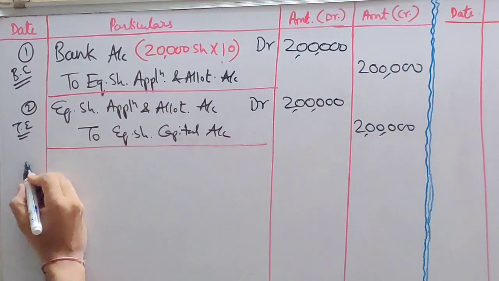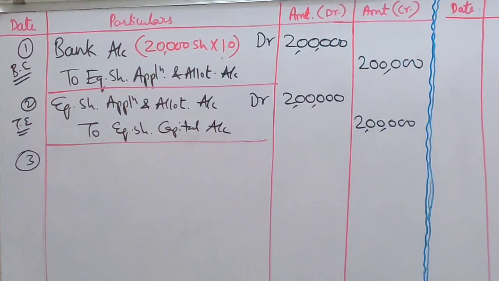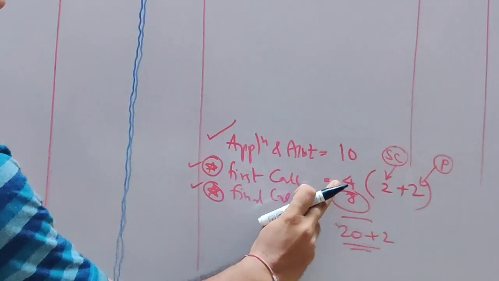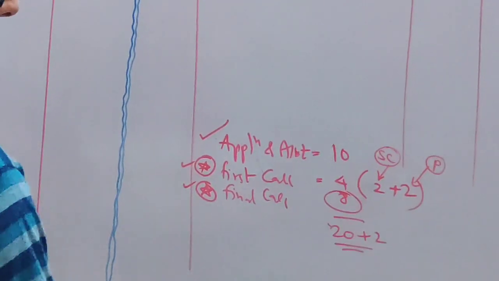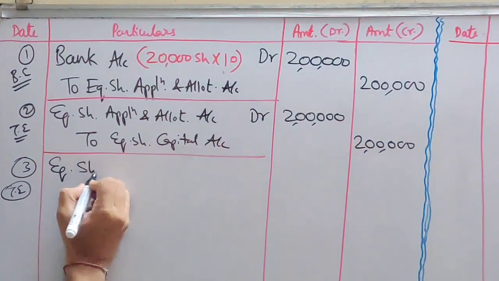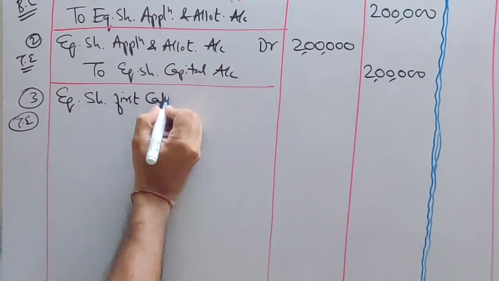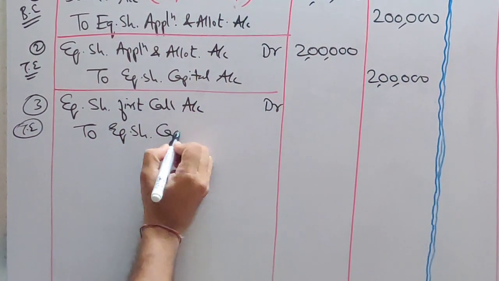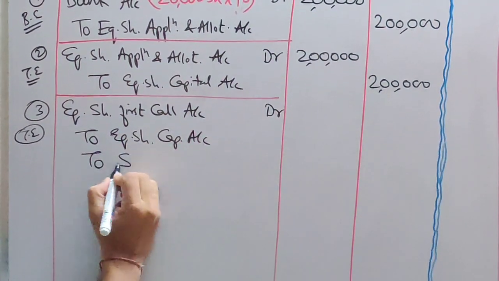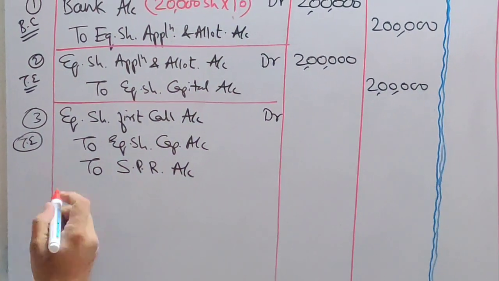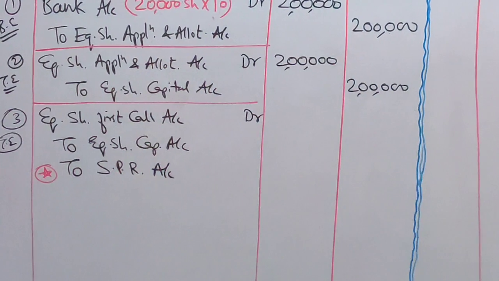Now you will pass the entry for first call of 4 rupees. Be careful, there is a premium given in this question. First call is of 4 rupees, 2 rupees is share capital money, 2 rupees is premium money. So you will have to tell me the transfer entry for first call with premium. It will be equity share first call account debit to equity share capital account, to securities premium reserve account. Since there is a premium, you will have to use the SPR account.